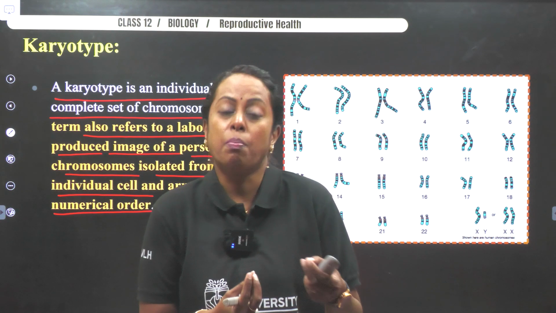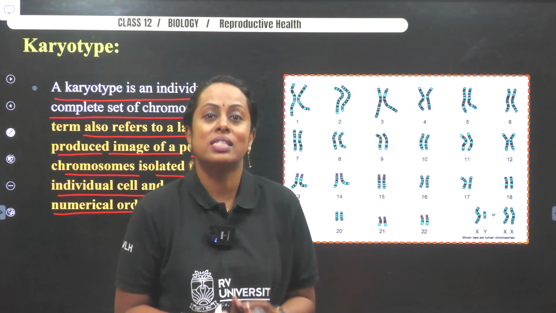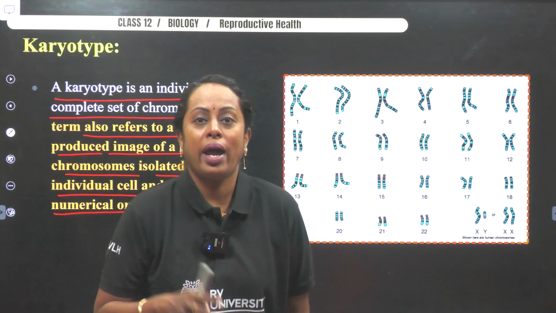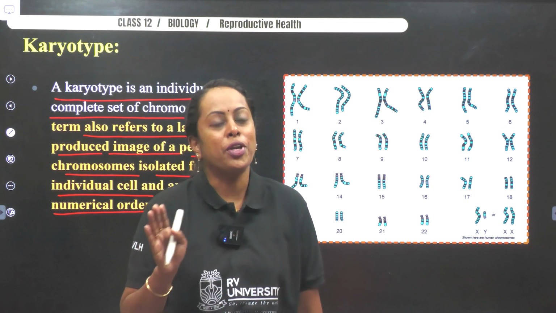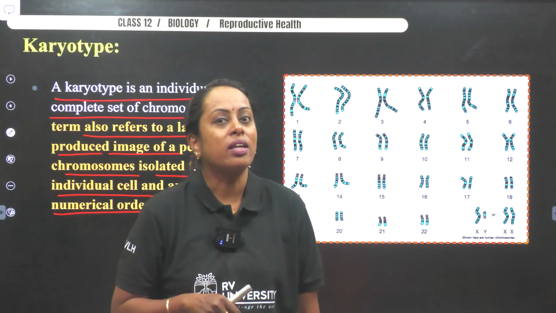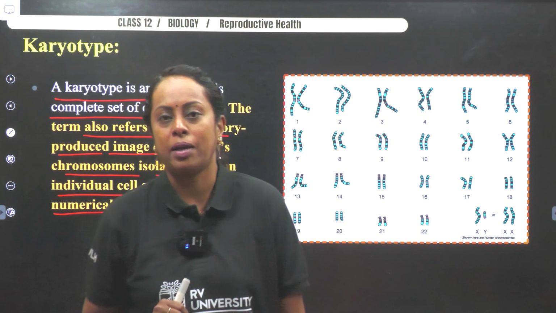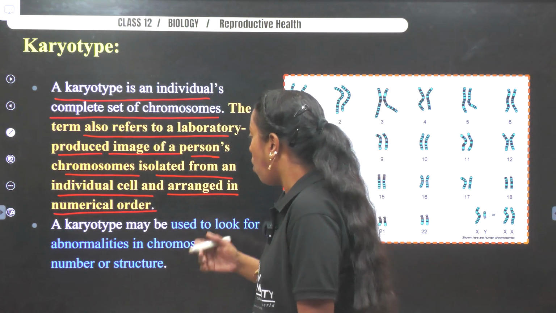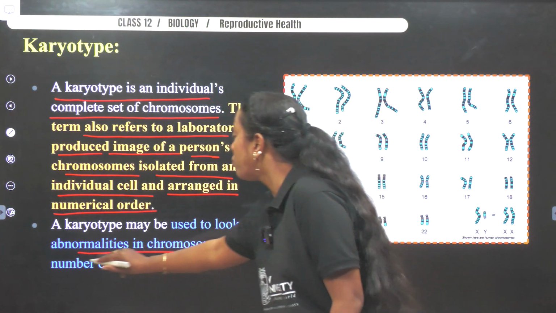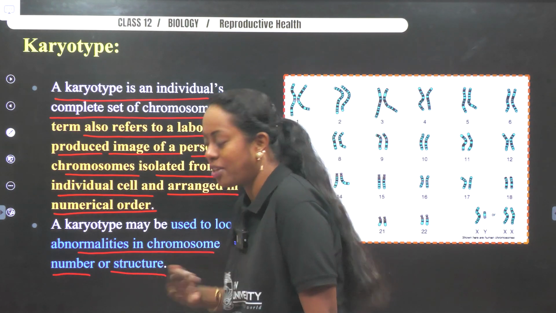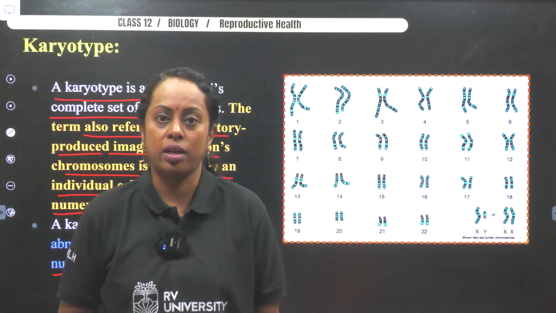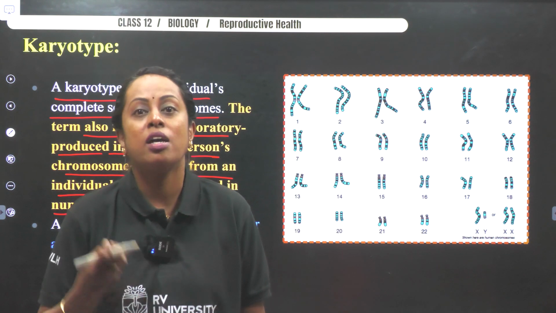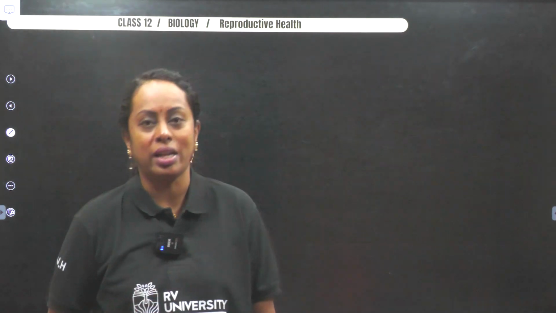But when I use the word barr body, it can actually tell the sex of the individual. A 2X condition means you know the baby is going to be a female, and a 1X and 1Y condition says it is a male baby. So instead of using amniocentesis for knowing abnormalities of the chromosome number or structure, we started to misuse it, and that misuse started to kill the girl babies. Female feticide started to increase.